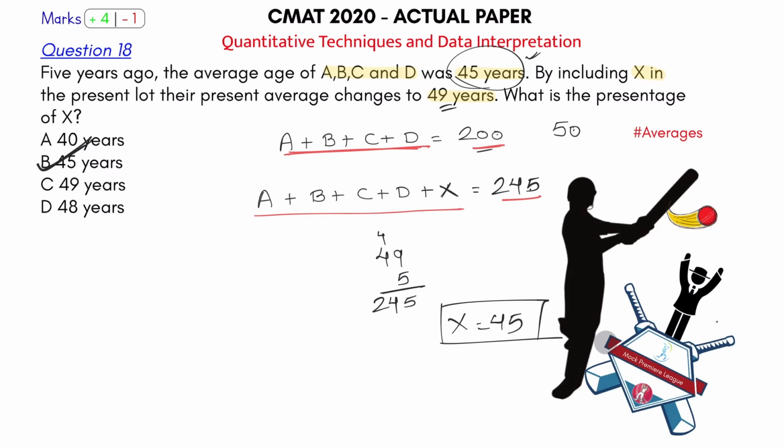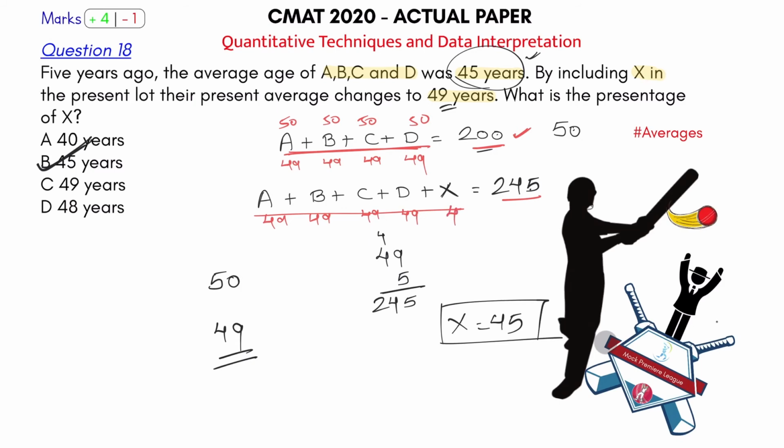Okay, I could have solved this just by looking at them as well. So I know the average was 50. It reduced to 49. Right, which means if I can say the sum of ages is 200, I can say each one of them has an age of 50. Now this 50 became 49 for each one of them, as the average became 49 here. So what has happened? This X has taken 1 from all of them.